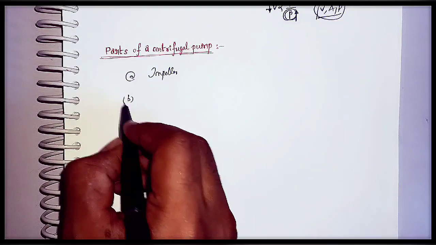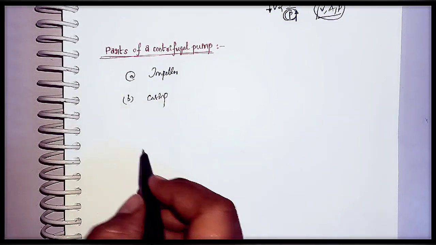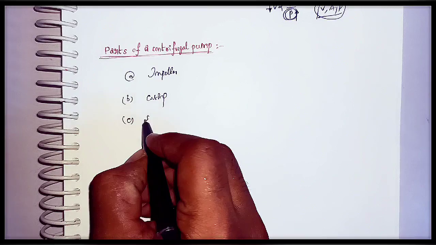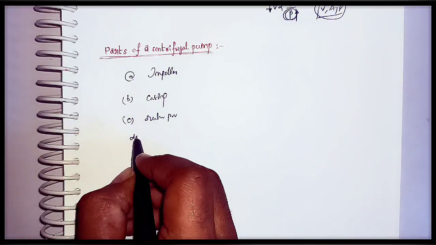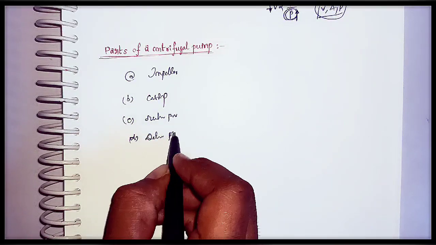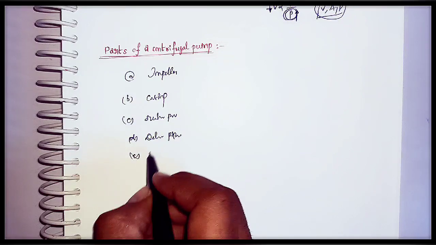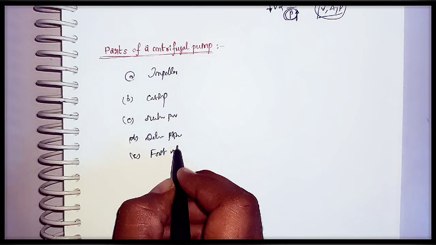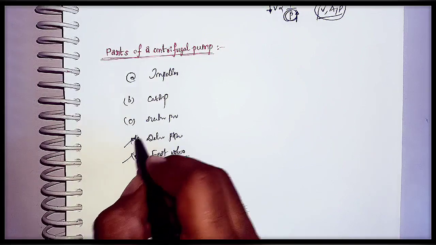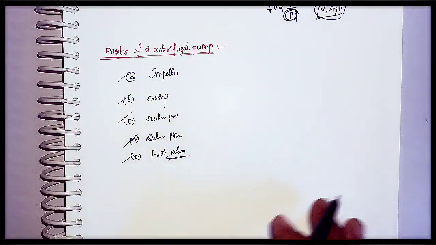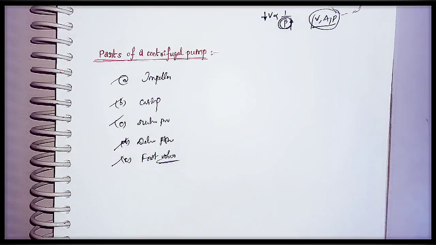Okay, and the second one is casing, then suction pipe, delivery pipe. And the fifth one is a foot valve. These are the five most important parts of the centrifugal pump. Okay, we will see with the diagrammatic explanation here.